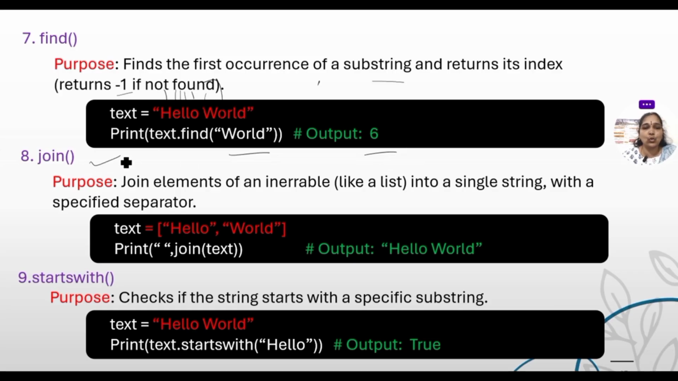Next is join. Join elements like a list into a single string with a specified separator. Here I am making the separator a space.